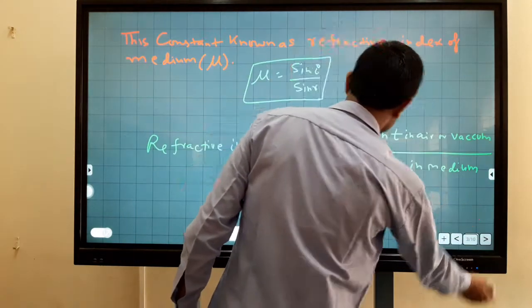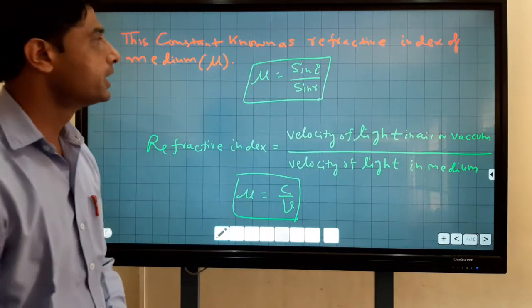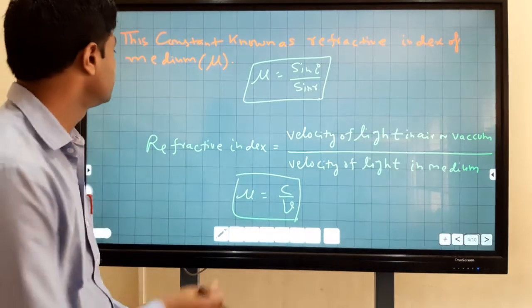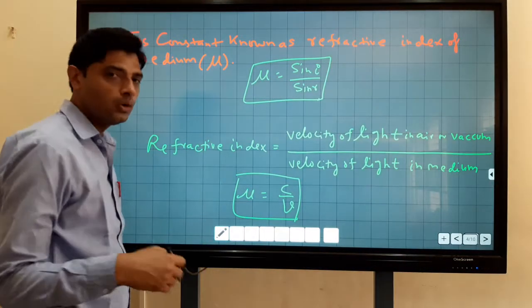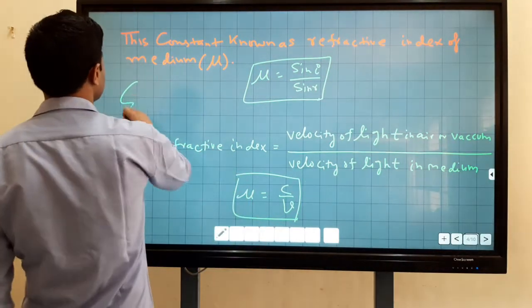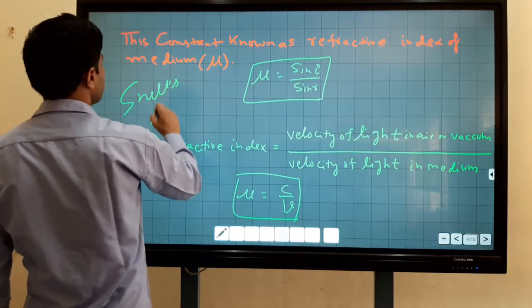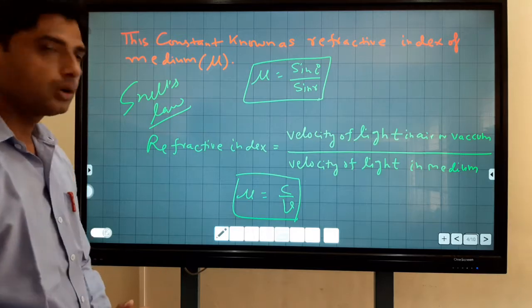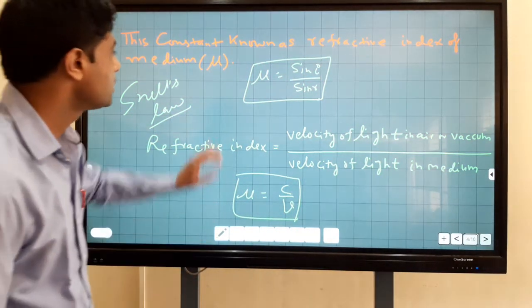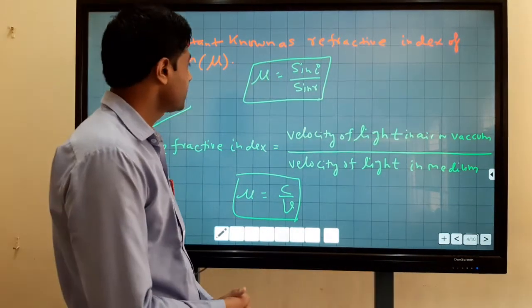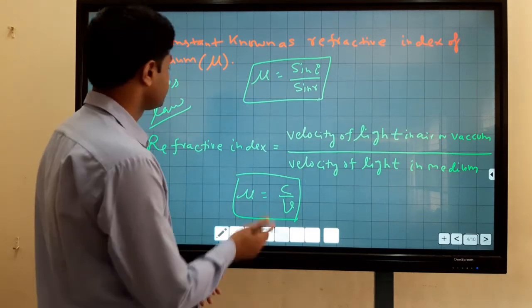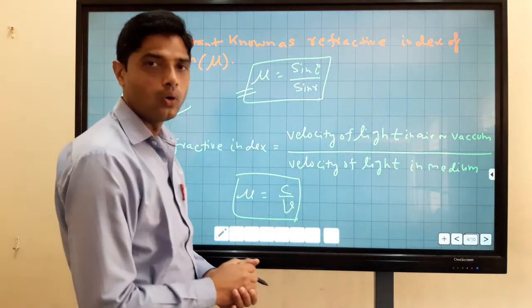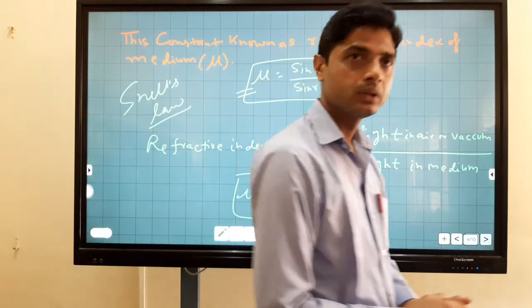This constant is known as the refractive index of the medium. This law is also known as Snell's law. Mu equals sin i upon sin r. It is the refractive index of the medium.